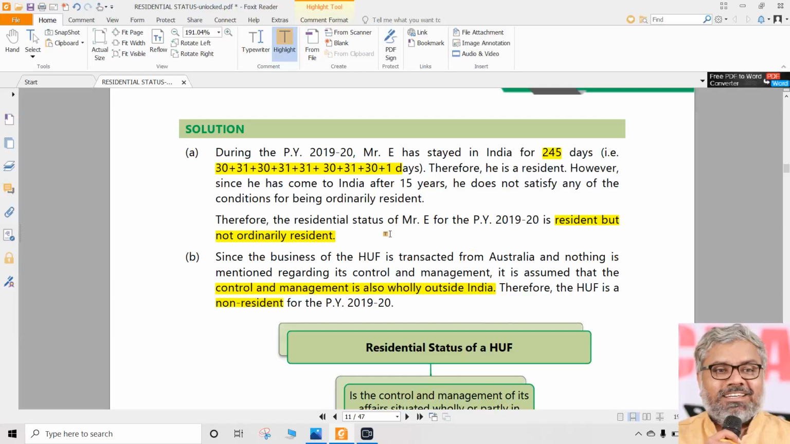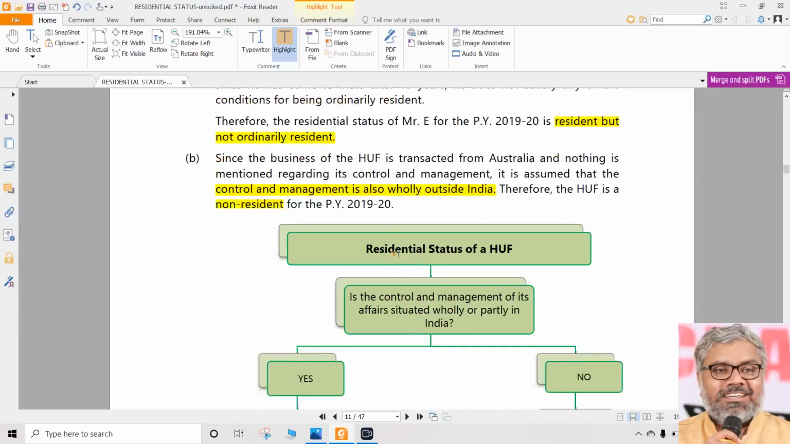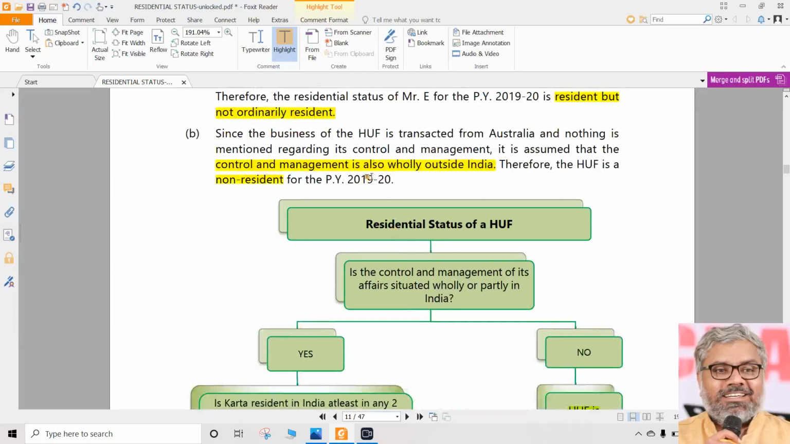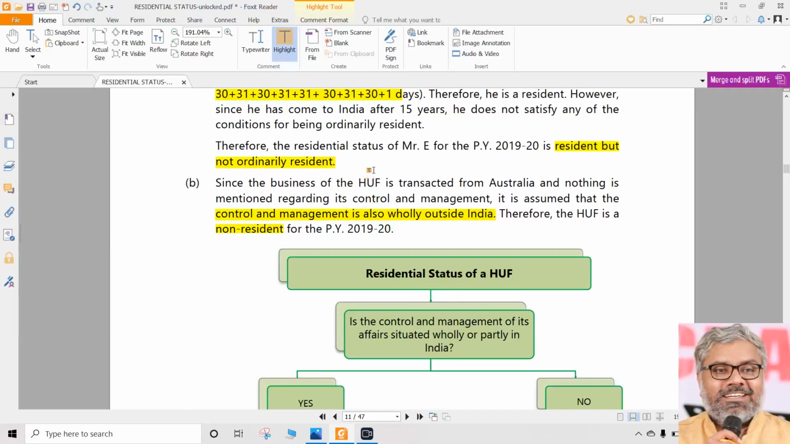So once again I am repeating, while determining the residential status of Mr. E, you don't care about whether he is Karta of this HUF or Prime Minister of another country or something else. Doesn't matter. He is Mr. E. He is an individual. What is the residential status has to be determined according to the provisions that we already know. We don't care about who he is. But while determining the residential status of HUF, we will care about the residential status of Karta.